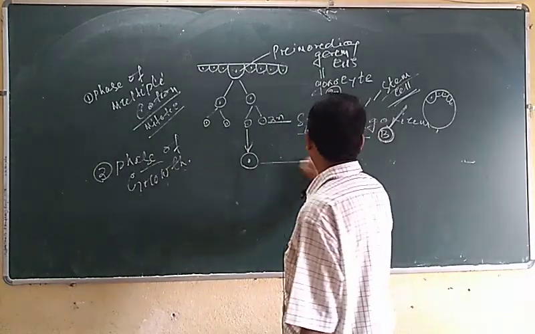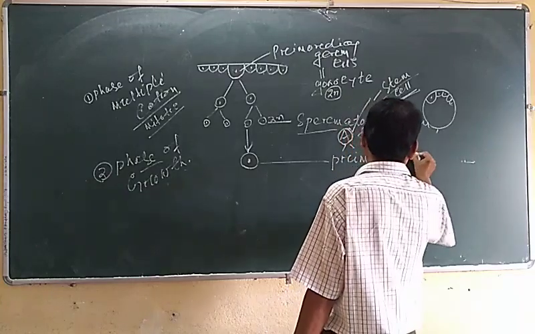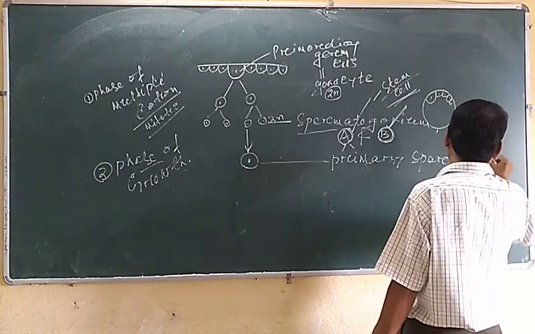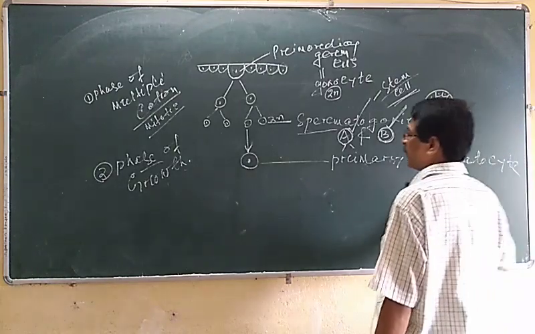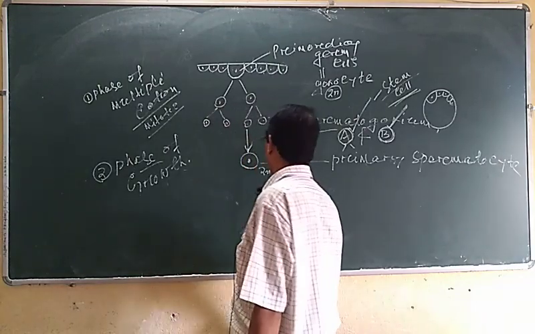That is called the primary spermatocyte. It is also diploid in nature.